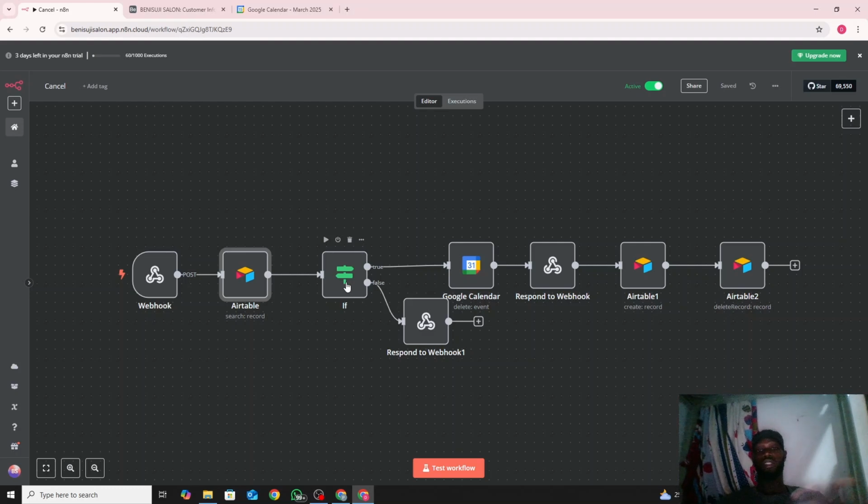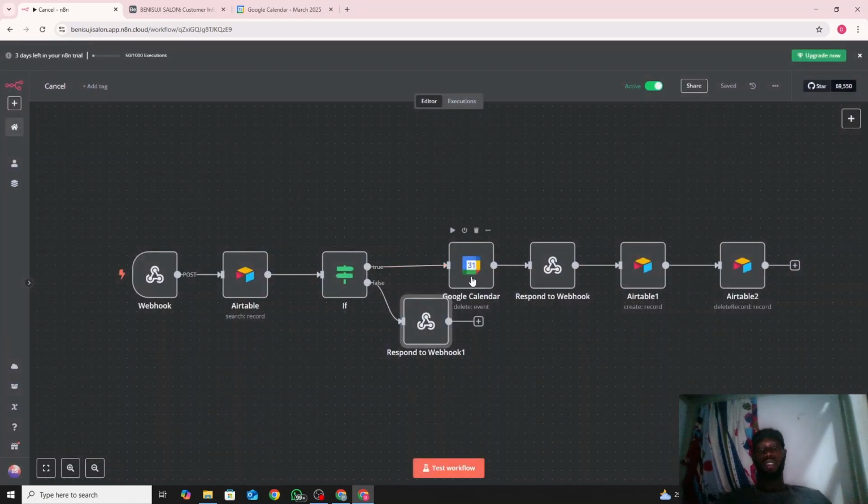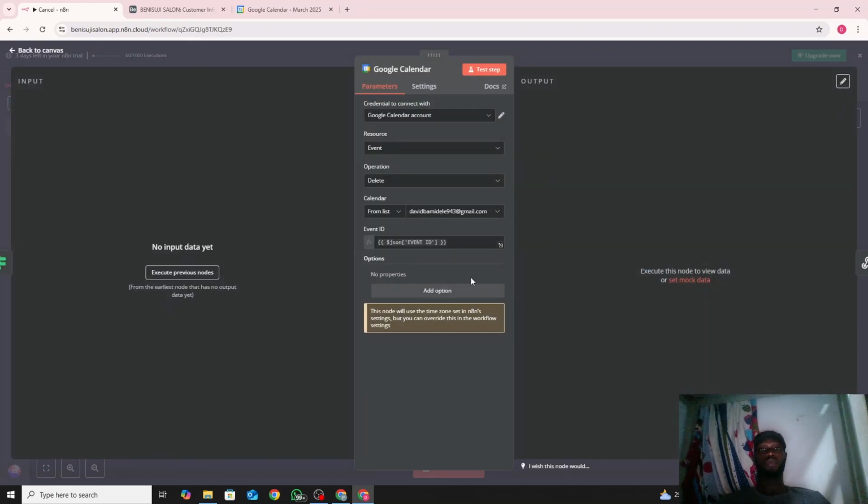That's why we say success one, success two. You say this one should be success one is false. Success is false, customer Airtable, and so on. So that's how we do it. And then next, if it has an output, we go to Google Calendar. Now, we want to delete the person's event on Google Calendar, so the manager doesn't see the name there and think, I thought this person had canceled, why is he still on the calendar? So delete the entire event on the calendar.